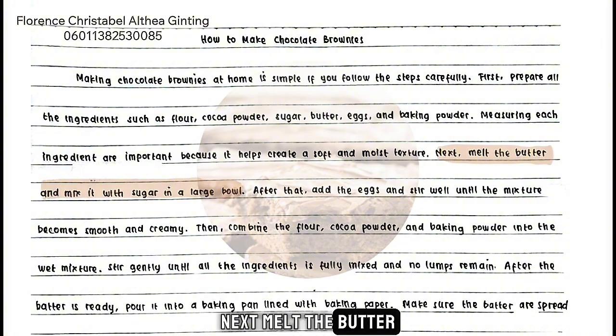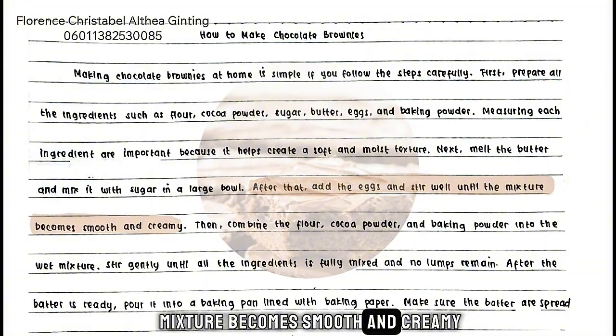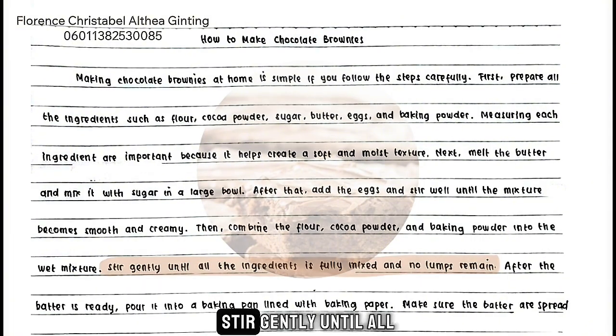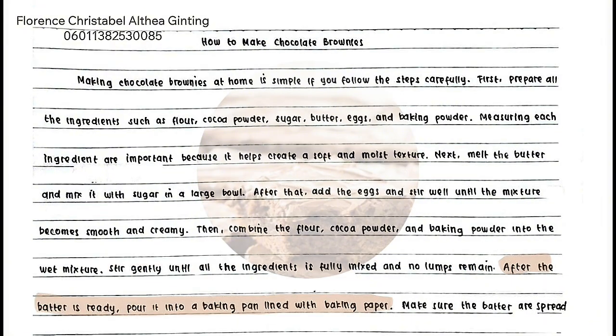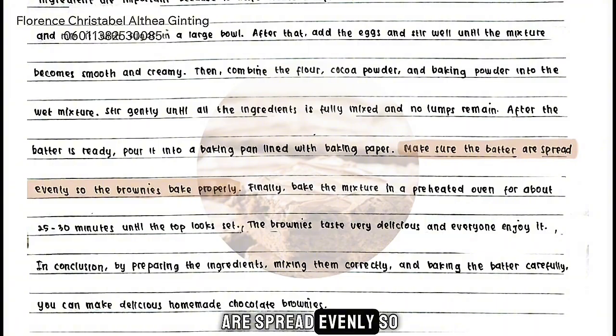Next, melt the butter and mix it with sugar in a large bowl. After that, add the eggs and stir well until the mixture becomes smooth and creamy. Then combine the flour, cocoa powder, and baking powder into the wet mixture. Stir gently until all the ingredients is fully mixed and no lumps remain. After the butter is ready, pour it into a baking pan lined with baking paper. Make sure the butter are spread evenly so the brownies bake properly.